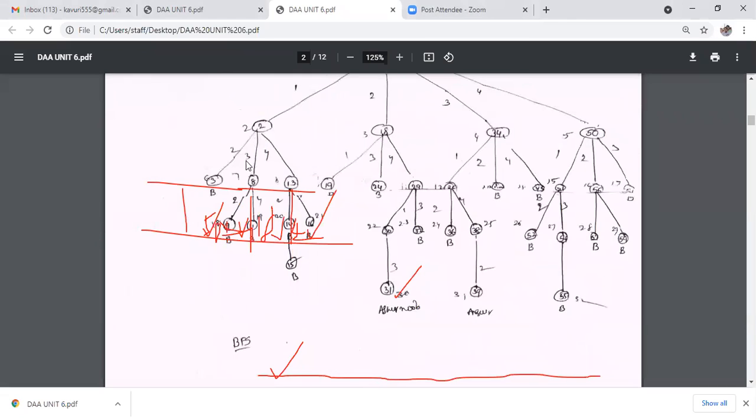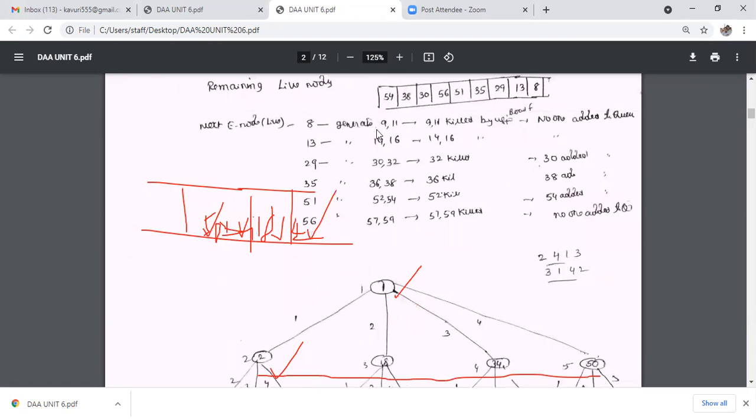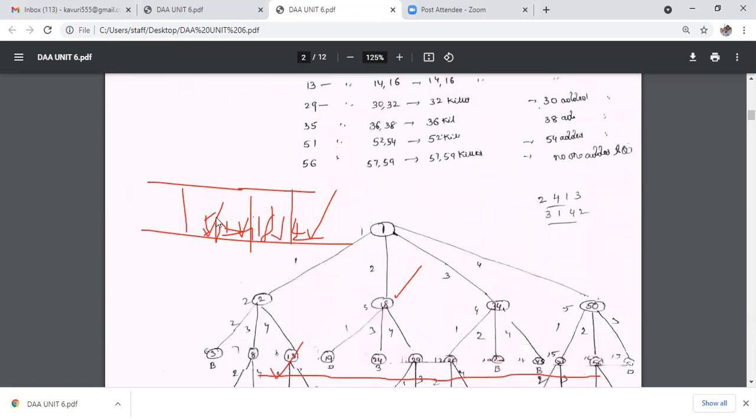Next, the second node generates three children: 3, 8, 13. The third node and the 11th node are killed, and the 13th node is generated. So the 13th node is placed in the queue as a live node.